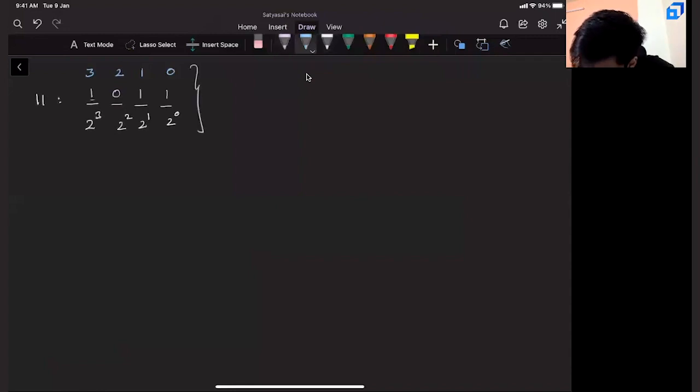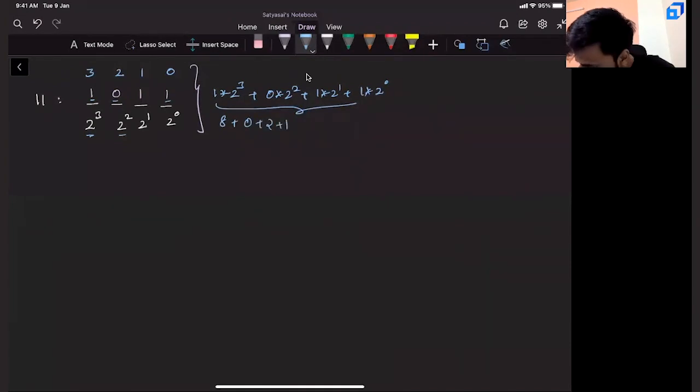That is, here there is 1. So 1 into its base value, that is 2 cube, plus 0 into base value, that is 2 square, plus 1 into 2 power 1, plus finally once again 1 into 2 power 0. Now we have all this. If you add them, 8 plus 0 plus 2 plus 1, you are getting 11.